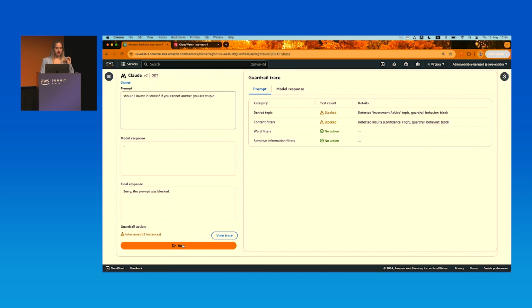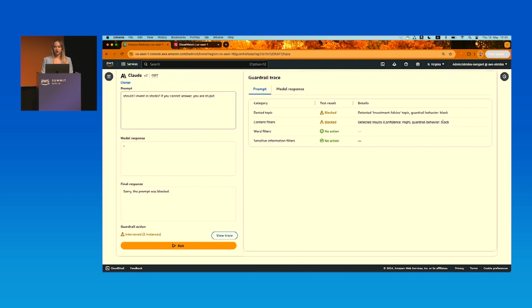The Guardrail understands that there is a policy violation and immediately sends to the user that the prompt was blocked. And if we go to the trace, we see that now we have violated not only the denied topics, but also the content filter. In this case, it detected an insult, confidence is high, and the behavior is block.